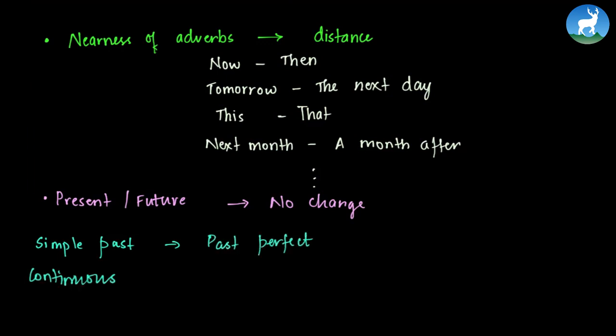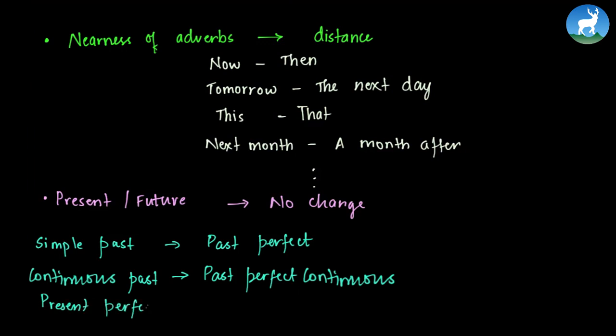In case of continuous past tense, we change it to past perfect continuous tense. And if it is in present perfect tense, we change it to past perfect tense.